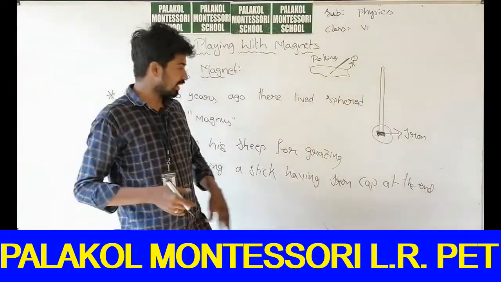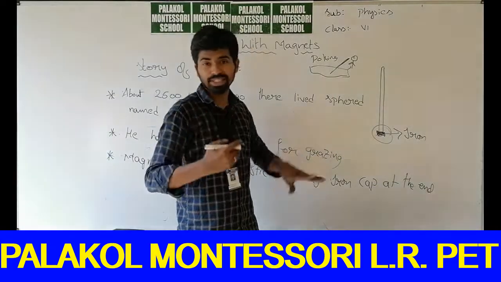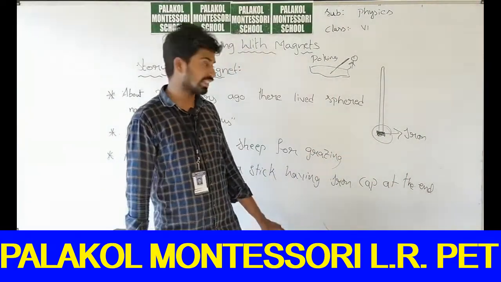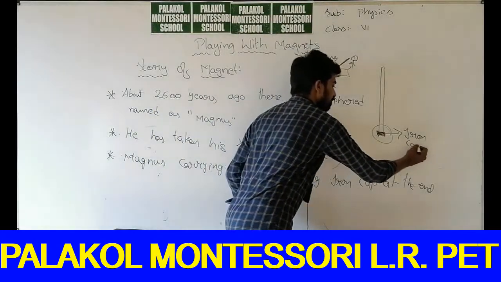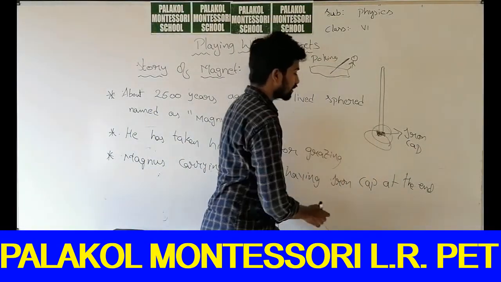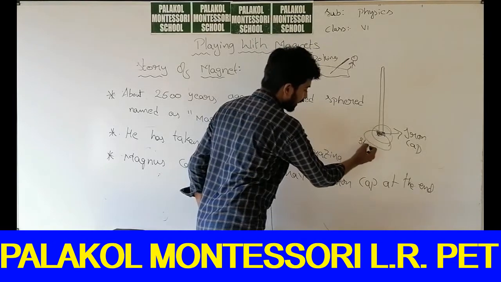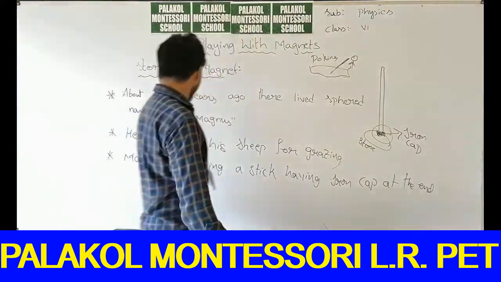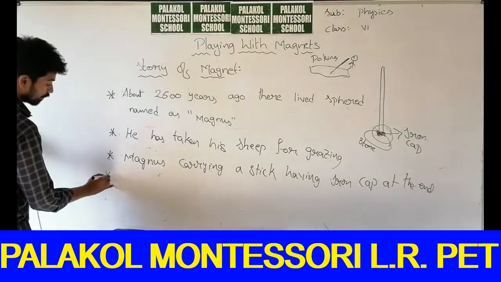Suddenly he experienced that some stone was attracted to the iron cap and stuck to it.